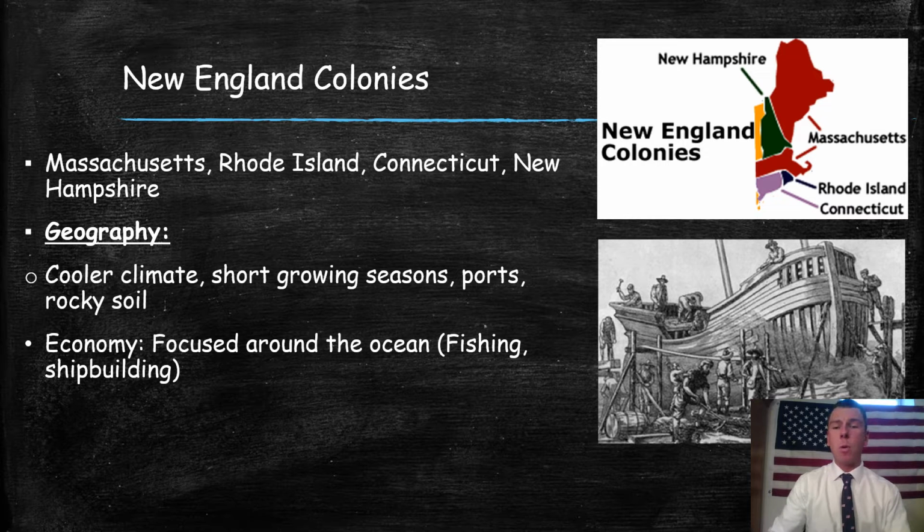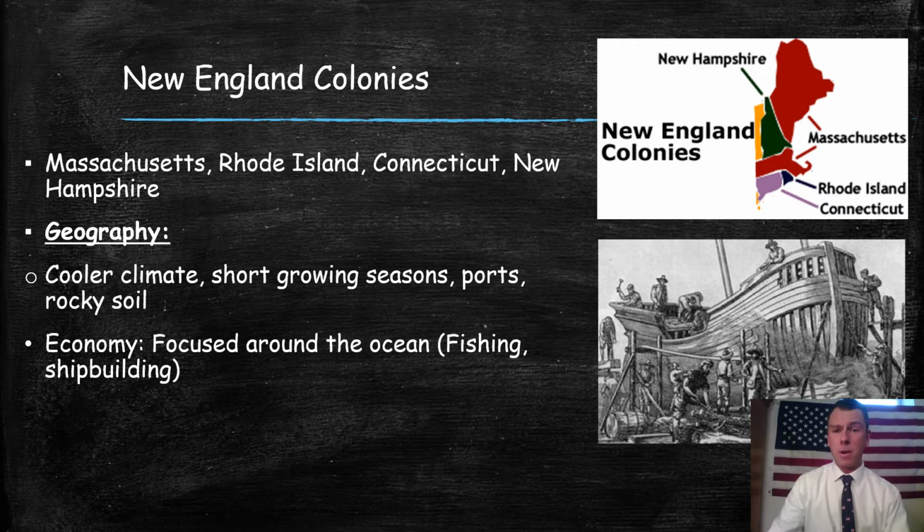We also have ports. These are places on the coastline where ships can go in and out relatively easily. So we're going to see a lot of trade occurring here in the New England colonies. And there's rocky soil. Again, not the most fertile soil, so you can't really grow many crops, because when there's a bunch of rocks and really bumpy land, it's very hard to plant things, specifically things like corn. So we're not going to see them relying too much on agriculture here in these New England colonies.